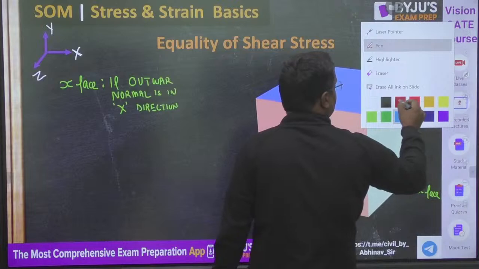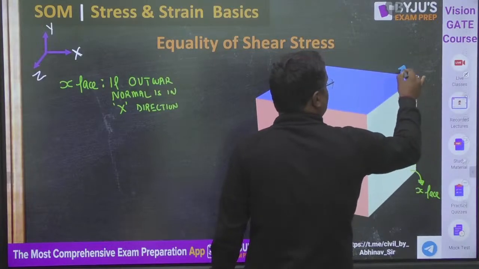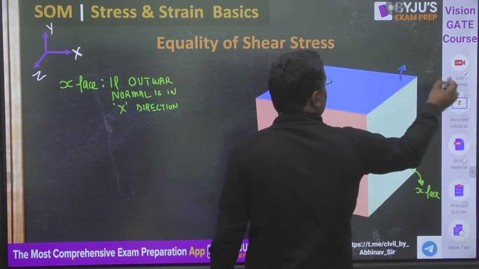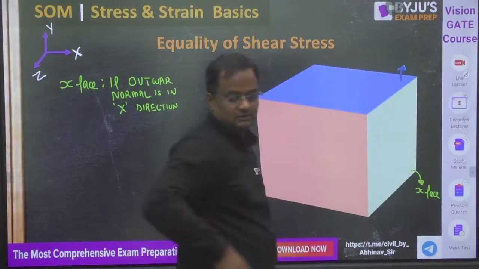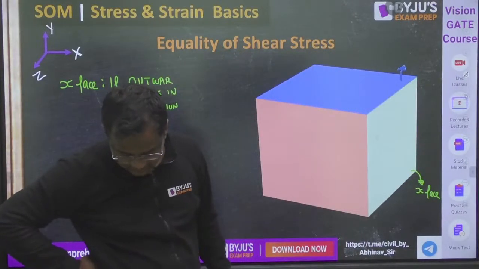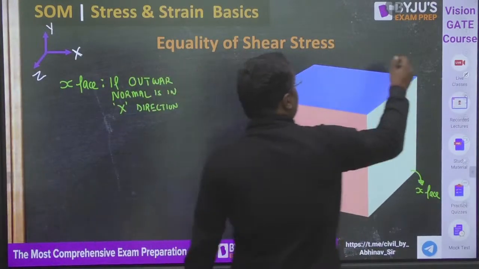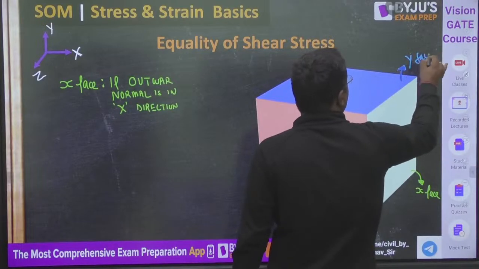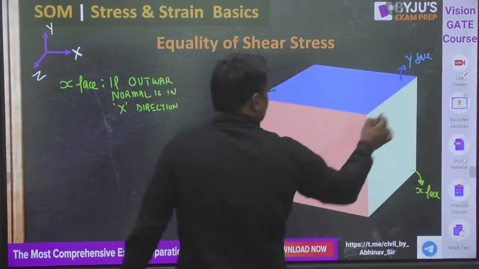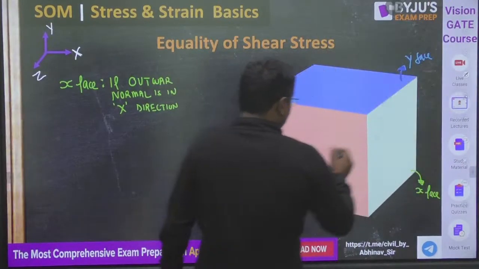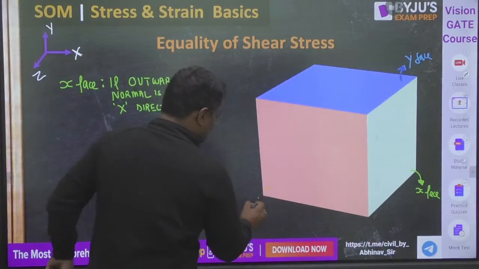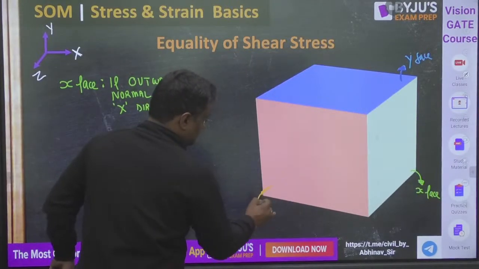Tell me in the comment section. The outward normal is in y direction, so this is y face. And what is this face? Outward normal is in z direction, so this is z face.